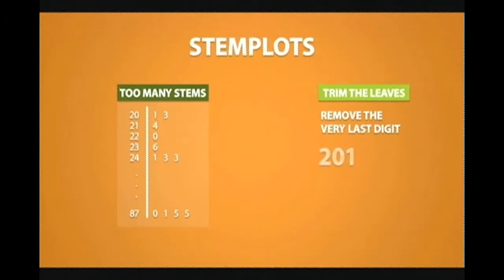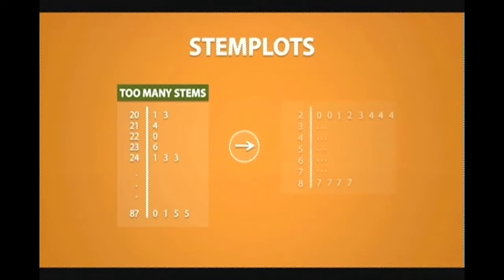So notice for the number 201, the leaf is 1 and the stem is 20. After removing the very last digit, we get 20. So now the leaf becomes 0 and the stem is now 2. We would do the same process for each data value.